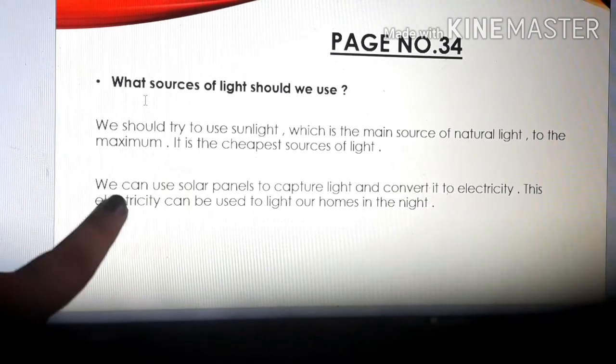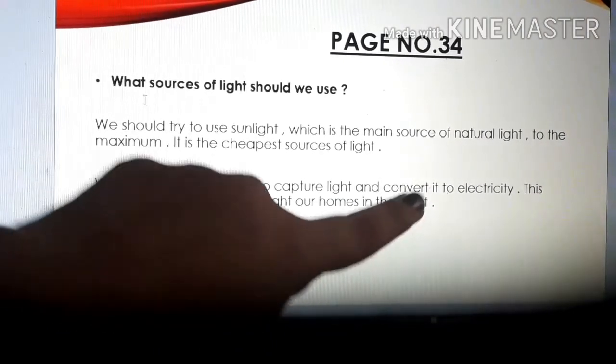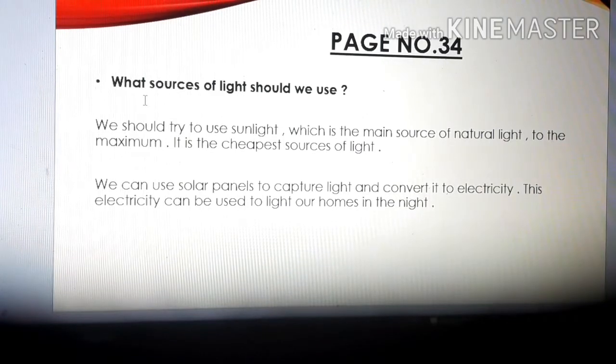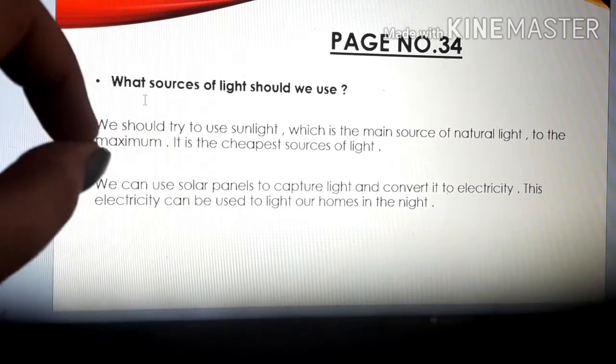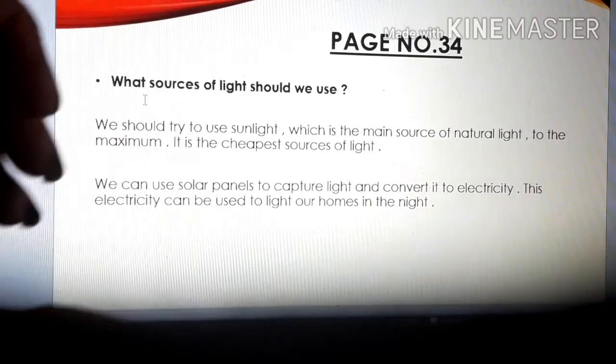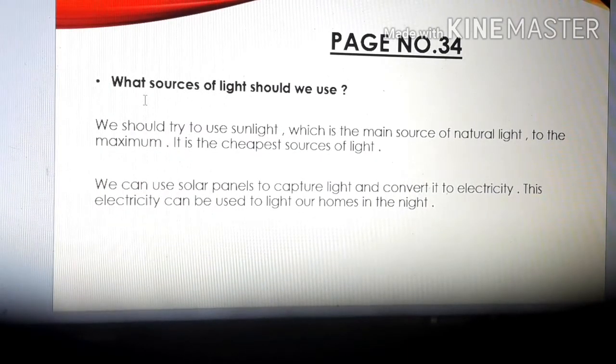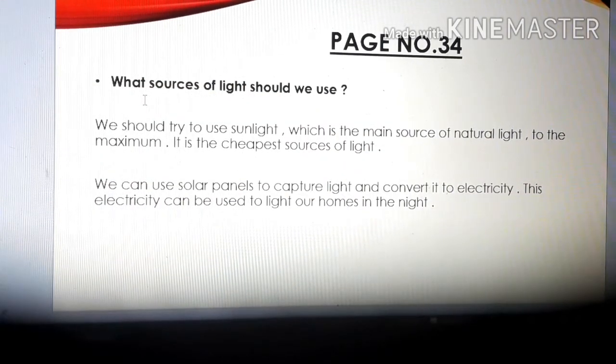Let's see. We can use solar panels to capture light and convert it to electricity. Children, in our last class also I have shown you how solar panels can be used. Solar panels, you can see the picture in your book, children. What do solar panels do? They capture sunlight and convert it to electricity.